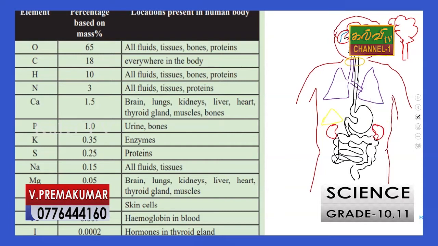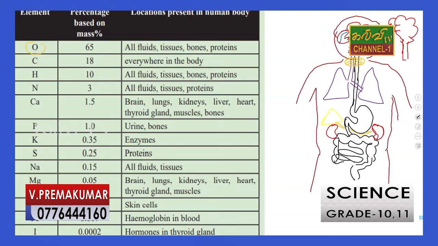Then in the neck region we find the thyroid gland. There are so many glands available in our body, you know, the pancreas is also there. Now I will draw a diagram of the human body to explain that. Here you can observe the oxygen.